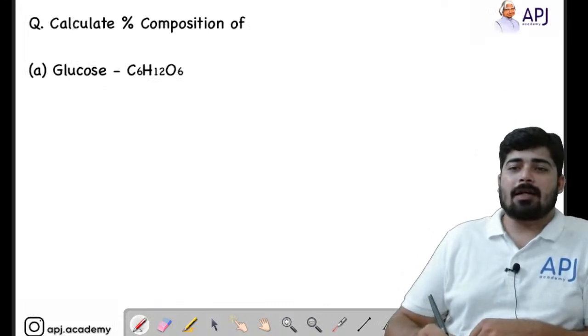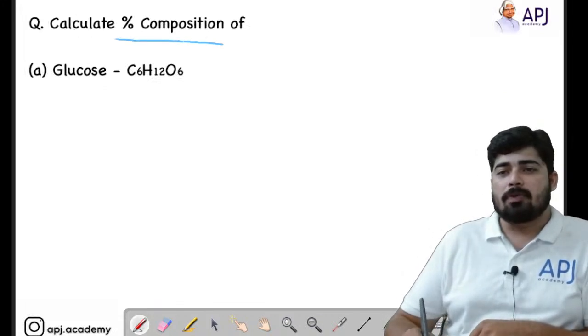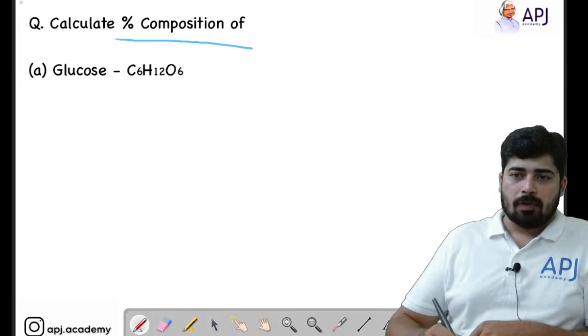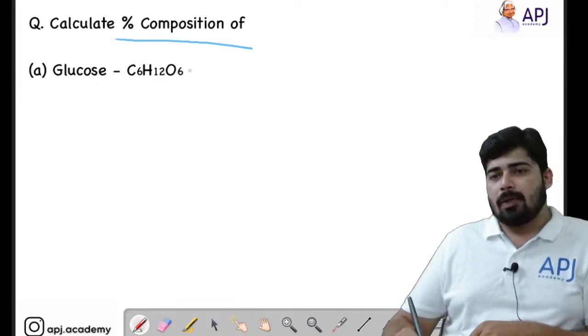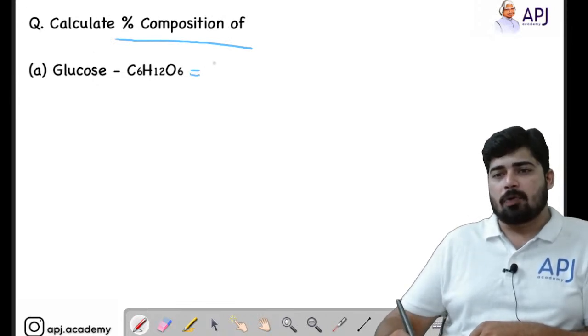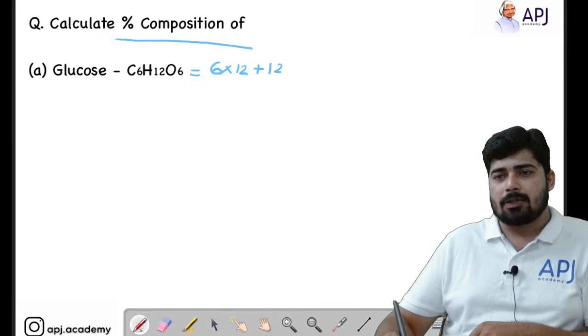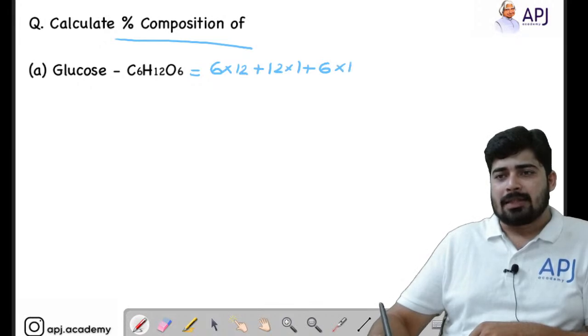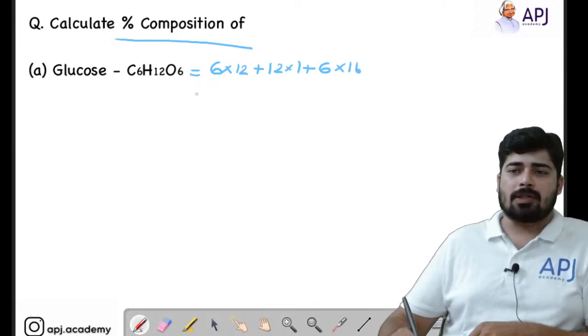Here we are going to calculate the percentage composition of glucose. So let's calculate the total mass of glucose. We have 6 carbon atoms, so 6 into 12, plus 12 hydrogen atoms, that is 12 into 1, plus 6 oxygen atoms, that is 6 into 16. You know the mass of one oxygen atom is 16.